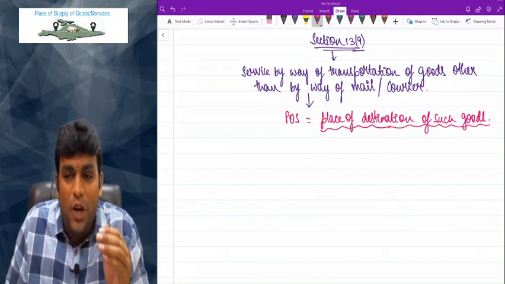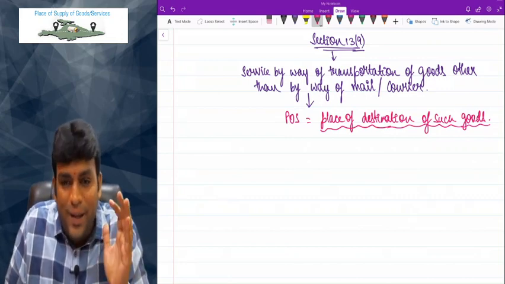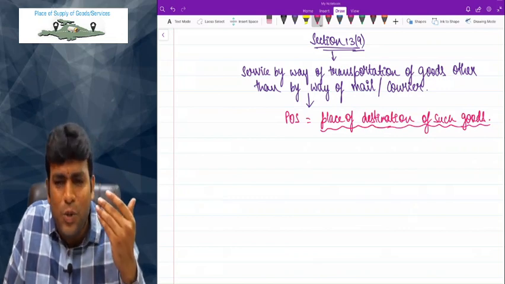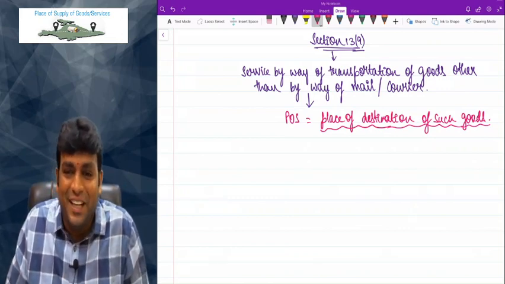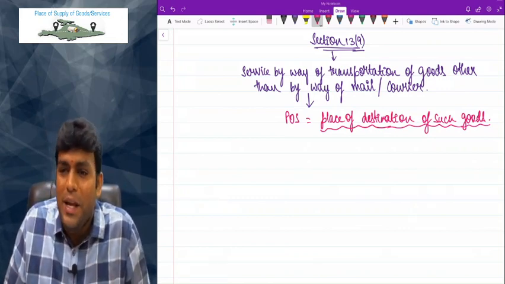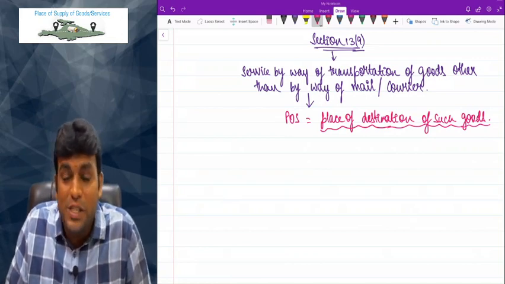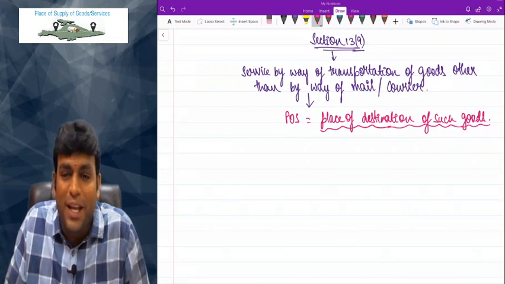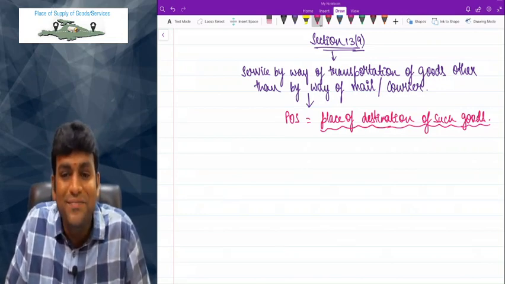That means basically we are not looking at where the goods are handed over. We are looking at where the goods are destined to. Otherwise, where the goods are going. Correct, right? So what is 13.9 talking about? Service by way of transportation of goods other than by way of mail or courier. For mail or courier, 13.9 will not apply. We'll go back to general rule.